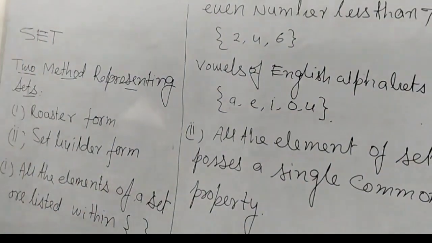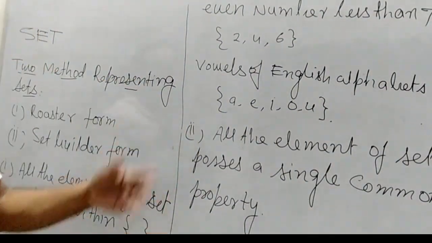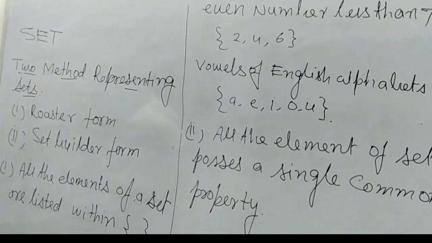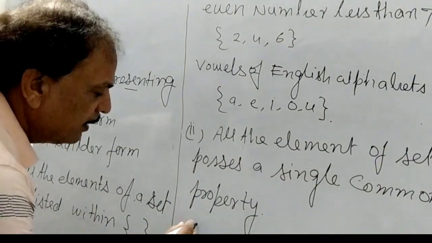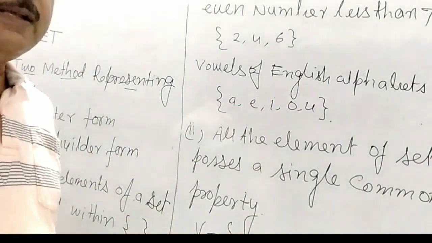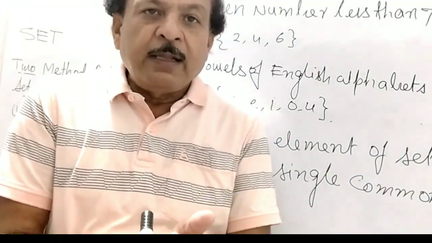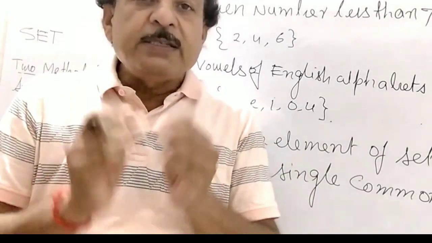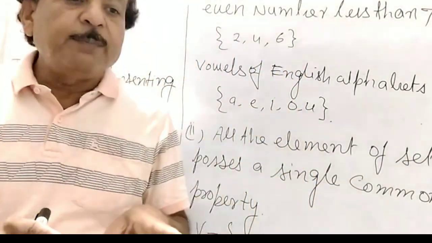How will you write the set builder form? Just as the vowels of the English alphabet. Write the set V in this way.